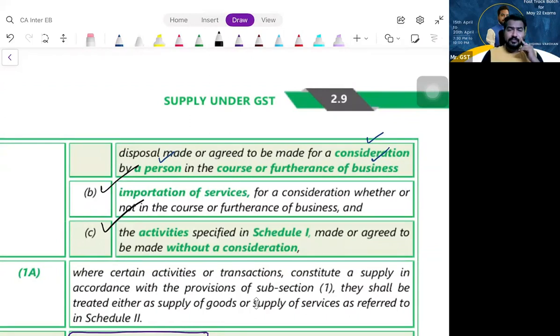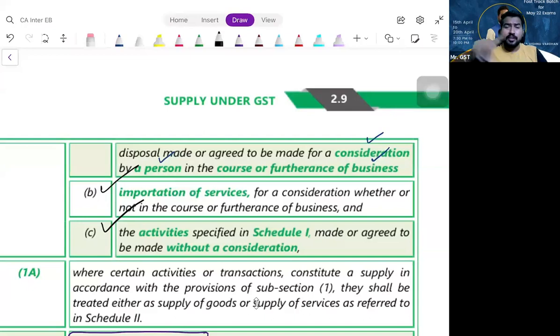With consideration. Is it in the course or furtherance of business or not? Not necessarily. Whether or not it is for business, it doesn't matter.